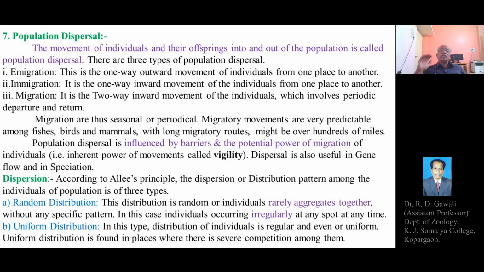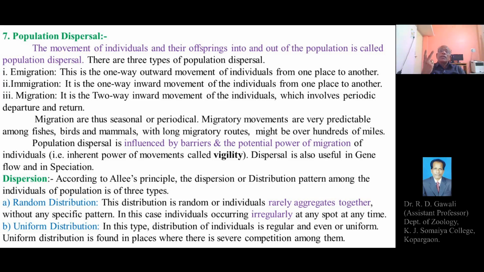Emigration, outward movement; immigration, inward movement. Migration is the two-way movement of the individuals, which involves periodic departure, that is leaving the respective habitat for some other place, and a return, meaning the movement of the same individuals after a certain period back into the same habitat. This coming back, or return, is called migration.